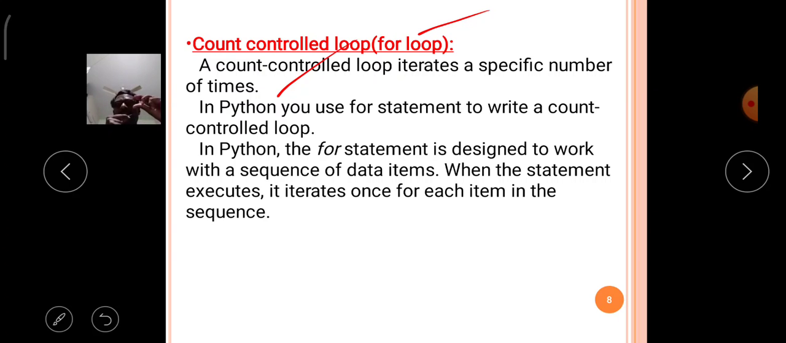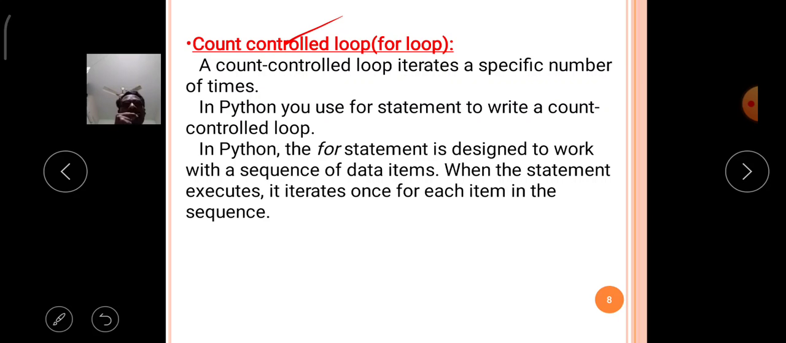That means the number of times the particular group of statements is executed is decided with the help of the for loop. Before the execution of a for loop starts, the for loop already decides how many times it will be executed. That means how many times the group of statements is executed by the for loop is decided before entering the execution of the for loop. That's why the for loop is called a count controlled loop in Python.